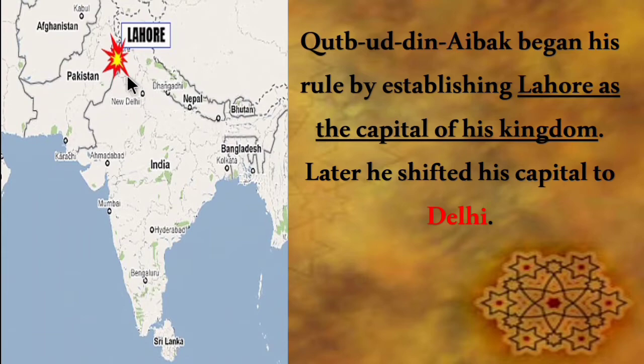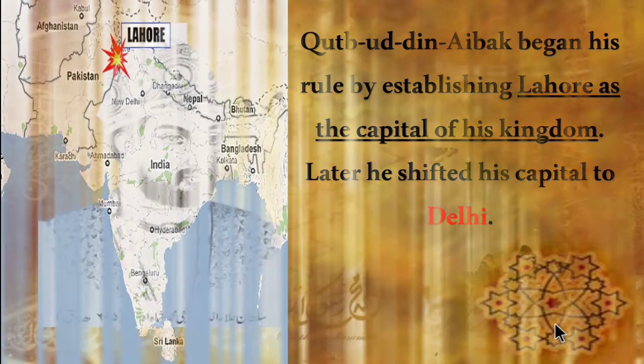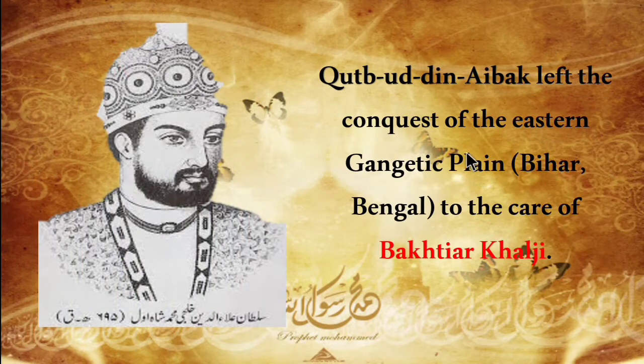Capital means administrating place. Then Qutbuddin Aibak left the conquest of the eastern Gangetic plains, that is Bihar and Bengal, to the care of Bakhtiyar Khalji. Bakhtiyar Khalji was one of his commanders in the military.